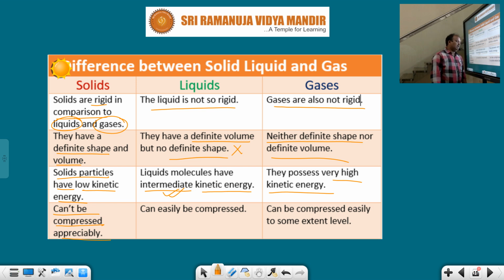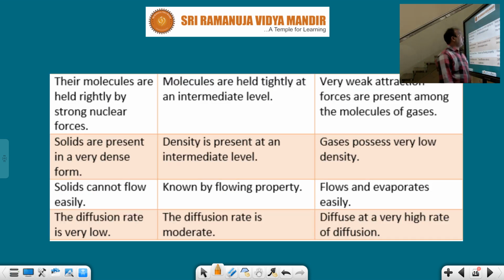Solids cannot be compressed. Liquids can be slightly compressed compared with solids. Gases can be easily compressed to some extent. These are the few differences between solid particles, liquid particles and gaseous particles.